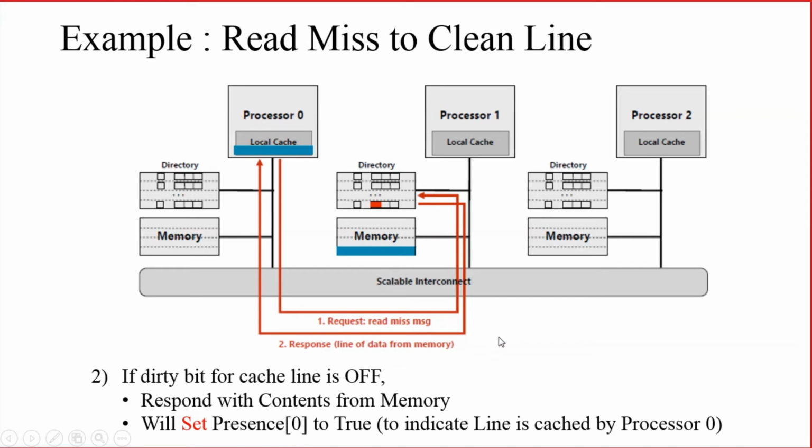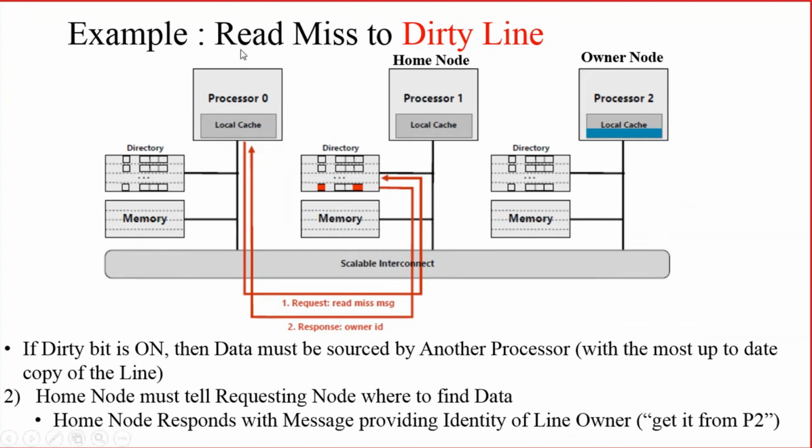That is the second step. Then in the third step, so till now we are dealing with the read miss to a clean line. That means my home node contains the data which is valid. But let us take the second case, where the data is dirty. So we are going to consider the case where the read miss is happening, but the particular line is dirty. That means it contains the data which is updated, but that data is not reflected in the actual memory. That update was not sent to the actual memory.